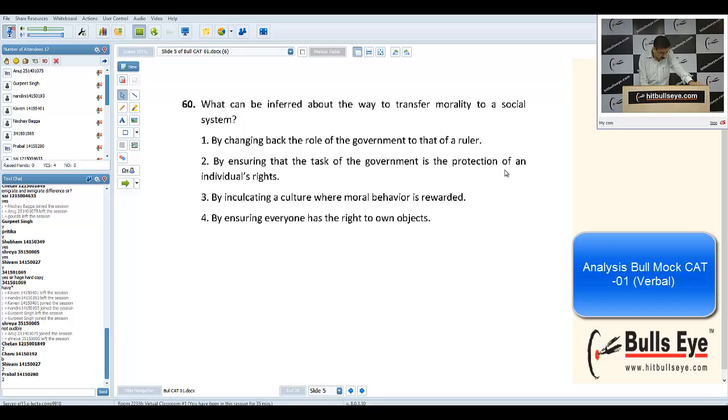The constitution was written to protect the man from the government. The bill of rights was not directed against private citizens but against the government. So from these last few lines, how morality can be transferred or taken care of in a social system is that the government should protect the individual's rights. So this was a 60-second question, I would suggest. And how many of you got this correct? Okay, let's move on to the next question.